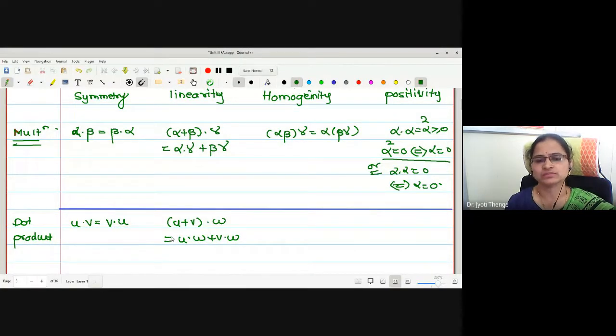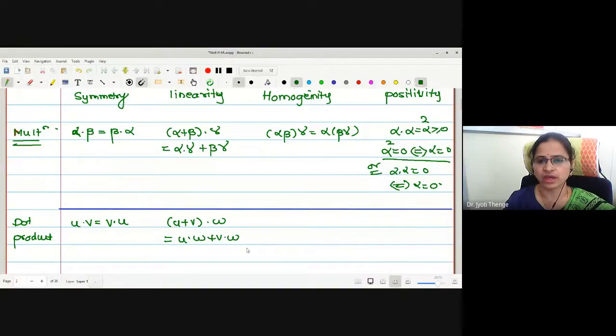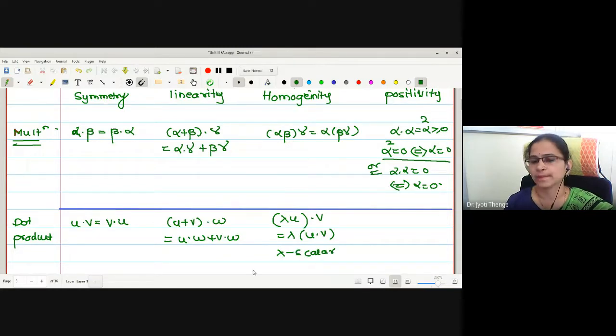Can we write it in the dot product or not? Yes, we can write it. What about homogeneity? Suppose I am taking a scalar lambda. Lambda u dot v, can I write this as lambda times u dot v? In the dot product, yes, it is true.